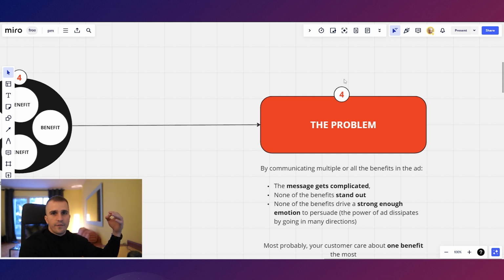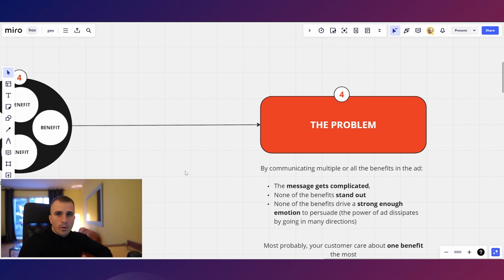All the secondary benefits are not that much important for him. So he buys your product for one core benefit, right? And if you mention too many benefits in your ad, it gets complicated. None of these benefits stand out, which I will show you in a few examples, and none of the benefits drive a strong enough emotion to persuade a customer to buy your product, right?